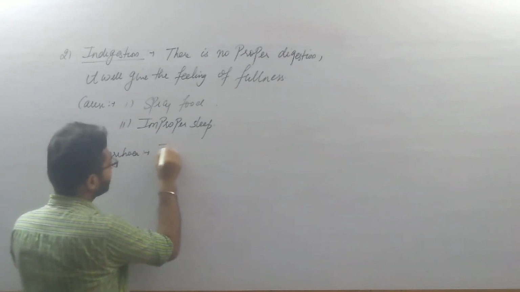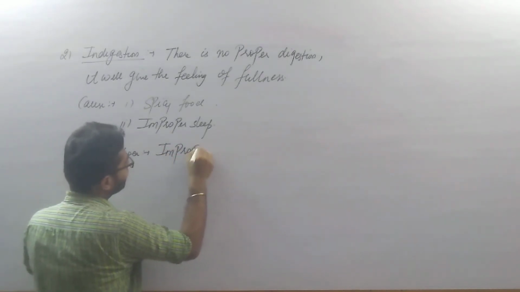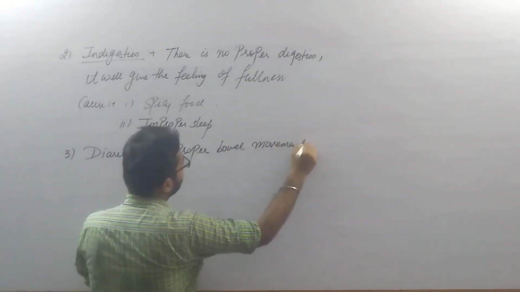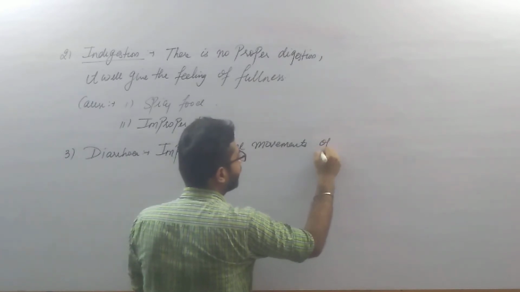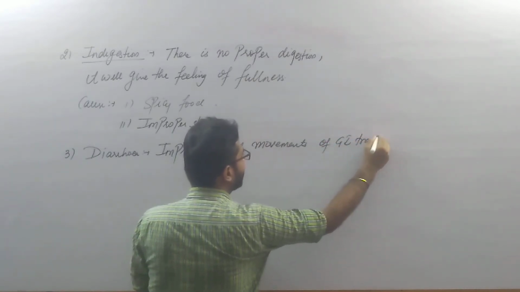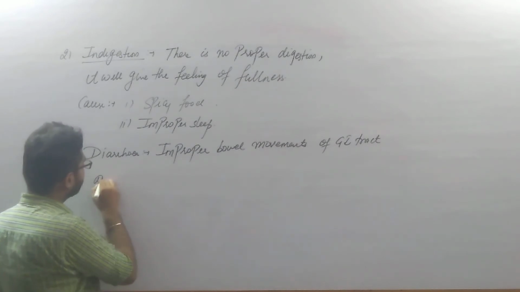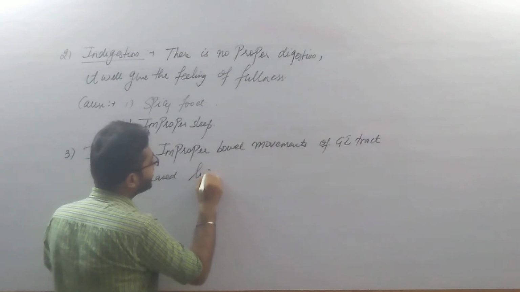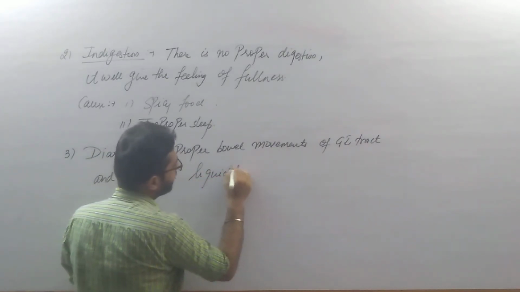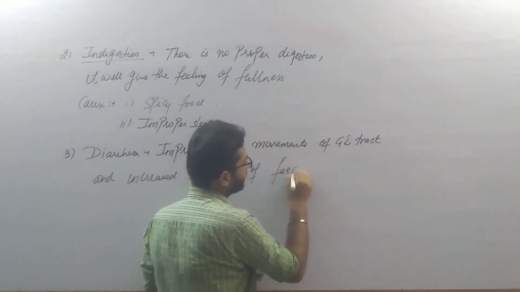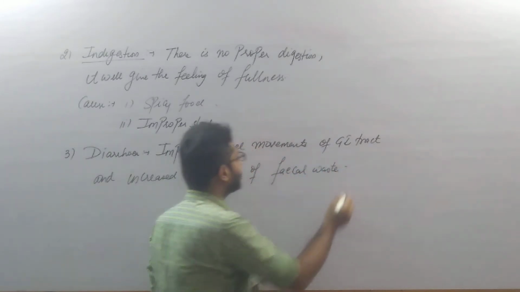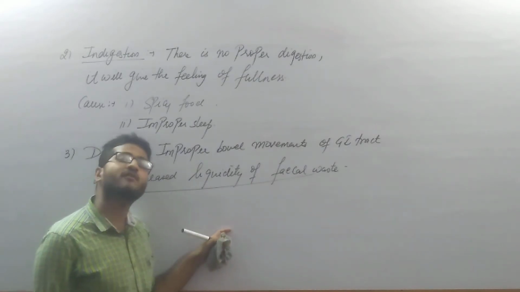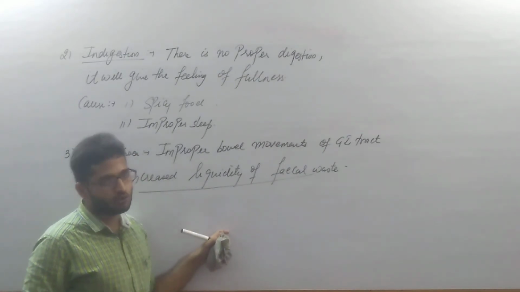So basically it is improper bowel movements of the GI tract, basically in the stomach region, and increased liquidity of fecal waste. Now what is the meaning of increased liquidity of fecal waste? That means the stool, the feces, will have a large amount of water, and that we all know happens in diarrhea or loose motions.